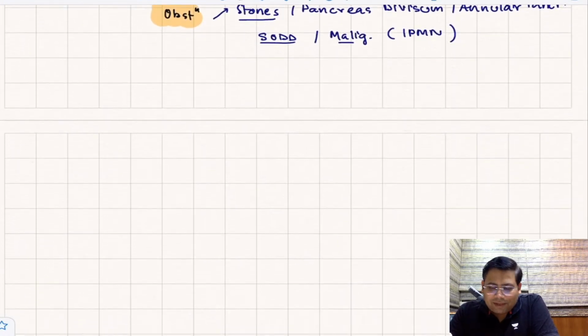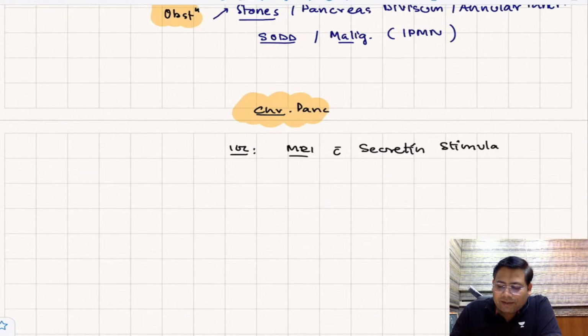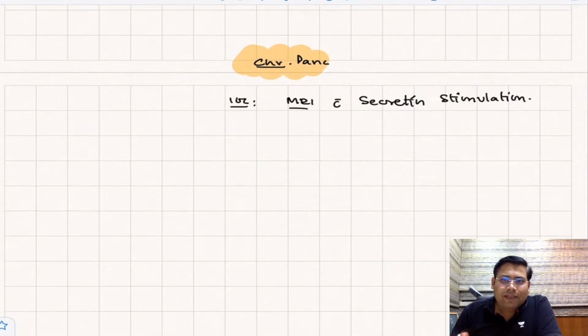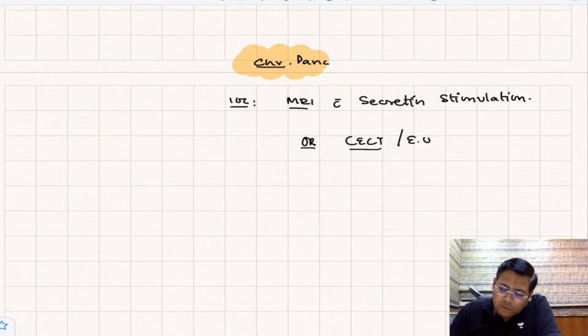Since this is a summary based class, I'll directly go for the workup and management. Whenever you have a patient of chronic pancreatitis, how to evaluate it? The investigation of choice is MRI with secretin stimulation. Secretin stimulation helps to dilate the pancreatic duct. So MRI with secretin stimulation, or you can go for a conventional CECT also. CECT is also good, but the standard is MRI. Or you can also go for EUS. What is EUS, students? EUS stands for endoscopic ultrasound.